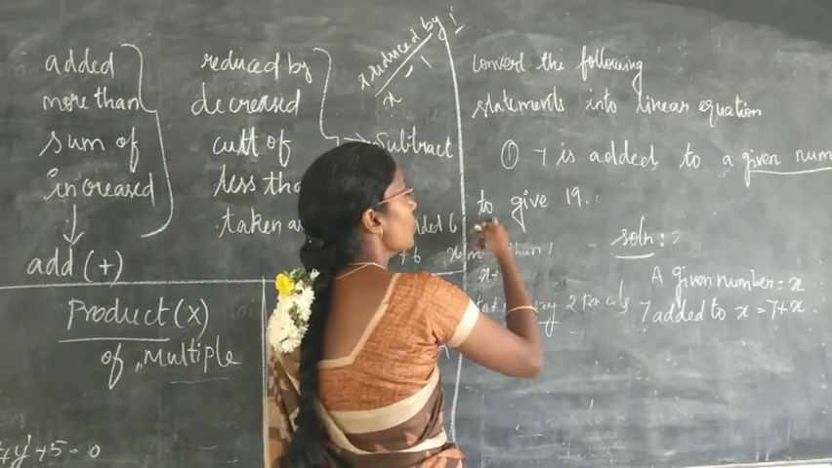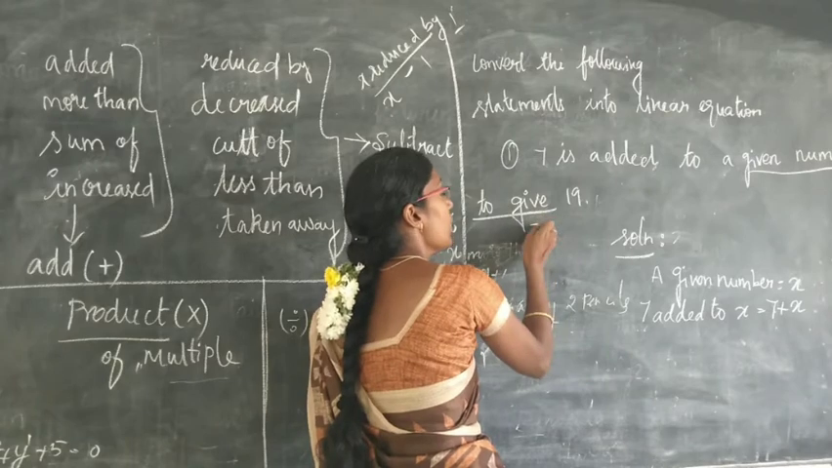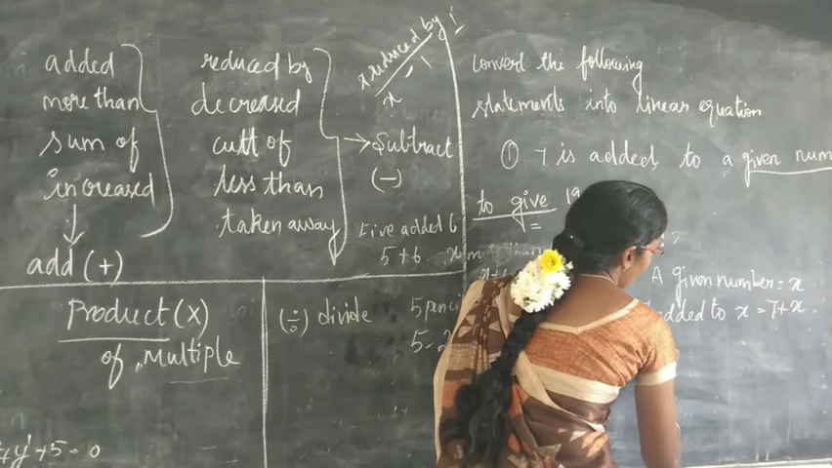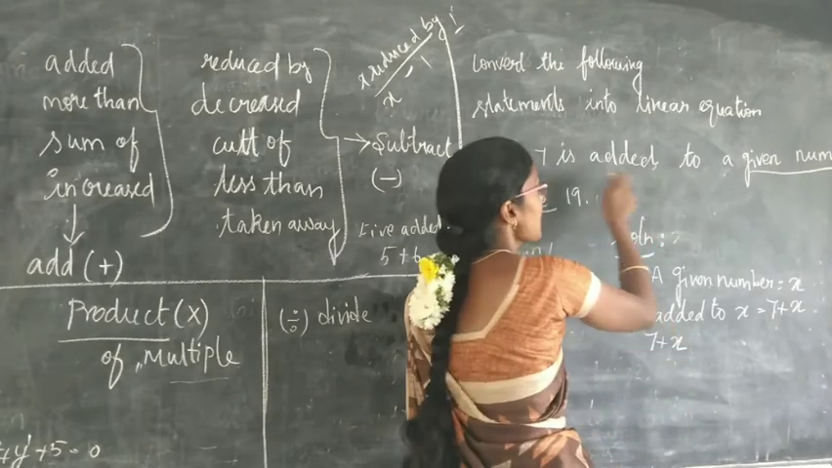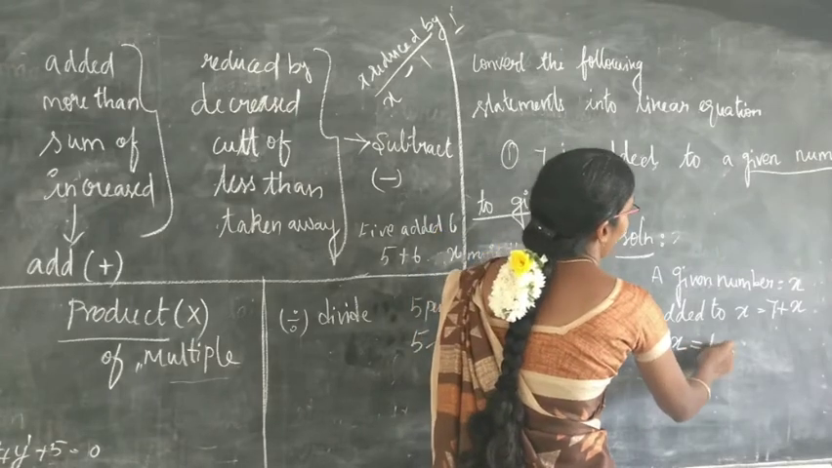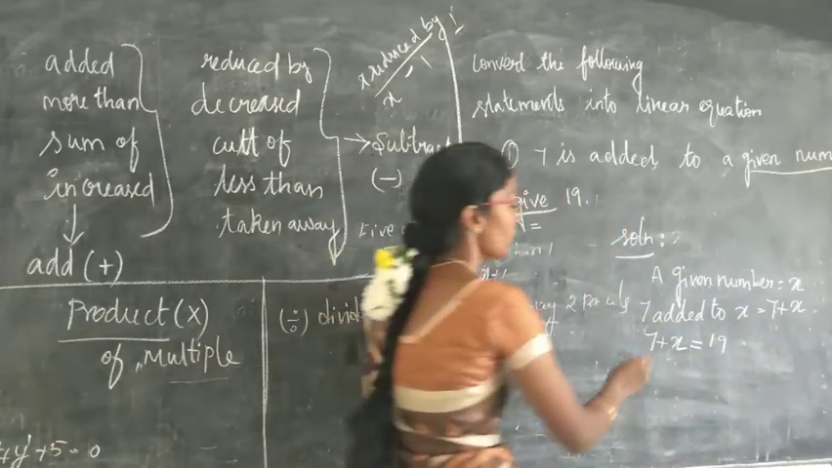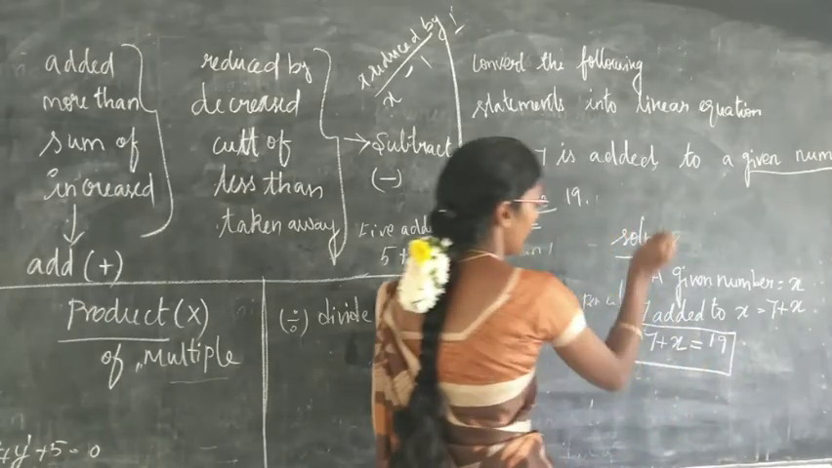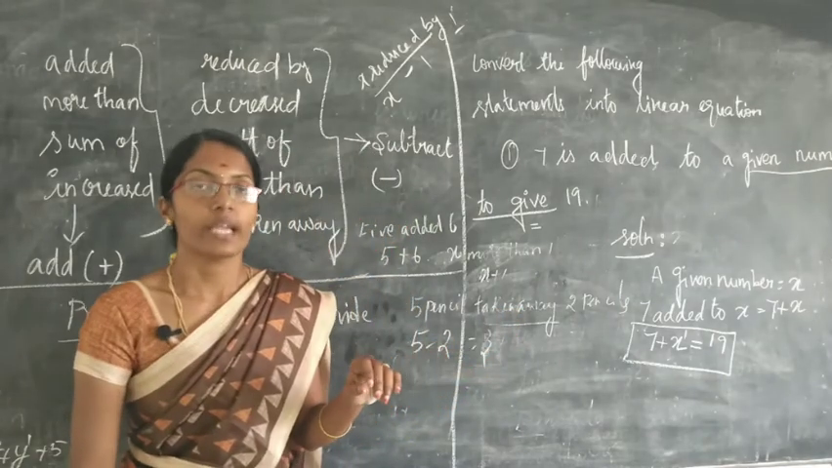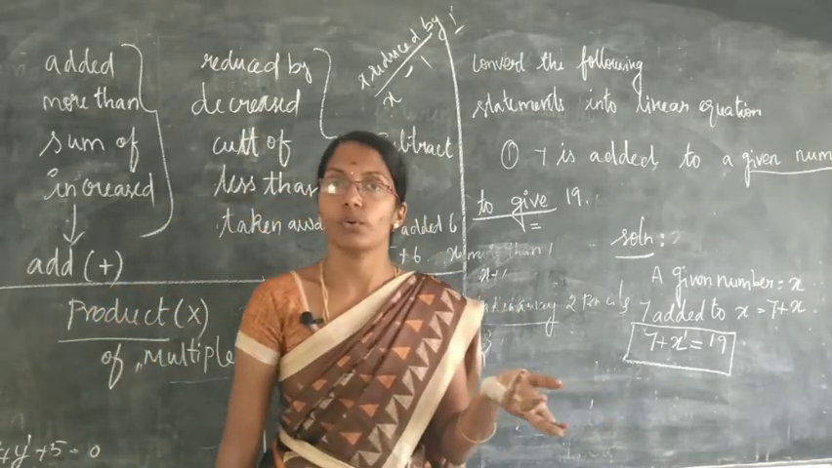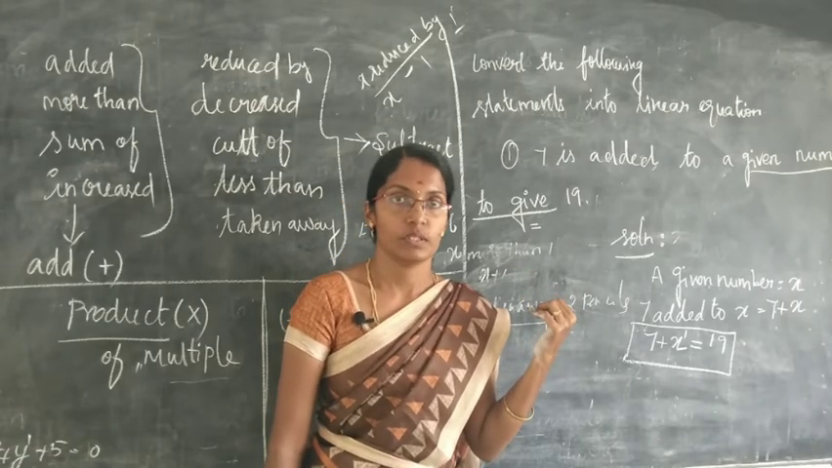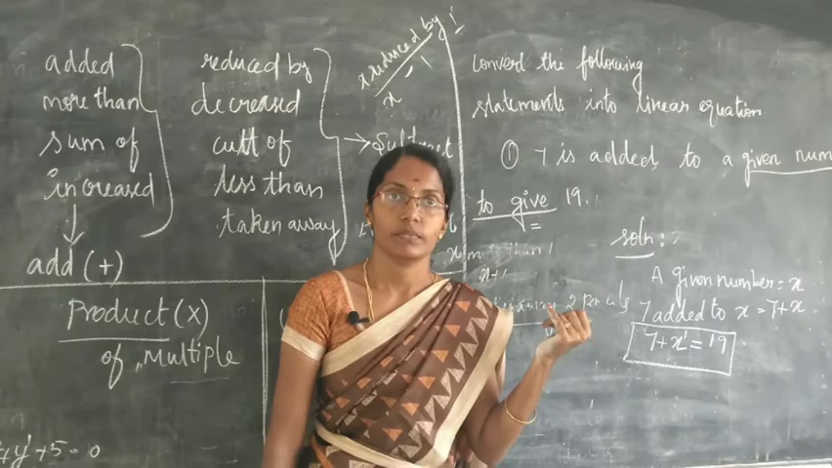Okay, next one, to give means equal. To give means equal. So how will you write? 7 plus x, that is, 7 is added to a number to give 19. So this is a linear equation. It has the highest power 1. Okay, likewise you can frame any statement. Any verbal statement you can frame. Any expression you can frame.